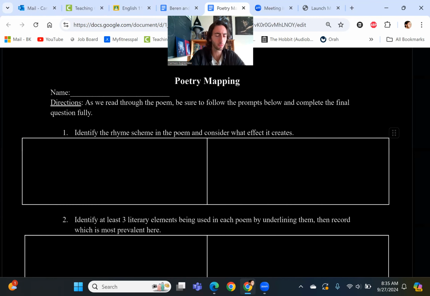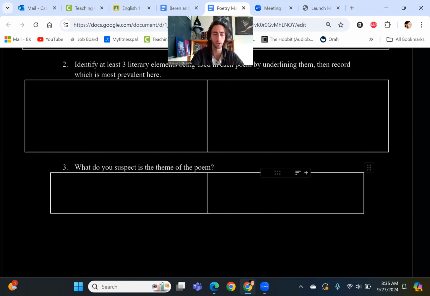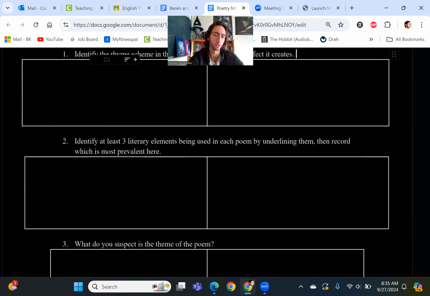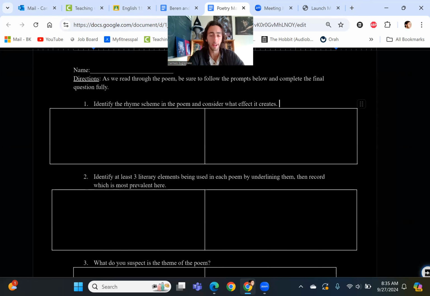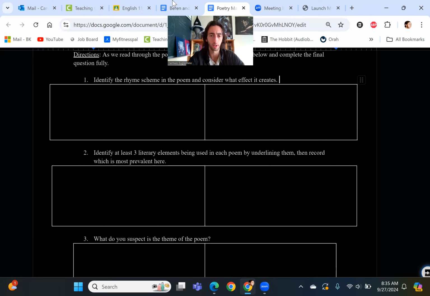Now, looking really quickly at the actual assignment that goes along with this reading, we have a poetry mapping sheet. And you can see that there are three rows split into two columns with three different questions. What I'm going to have us do is fill out one half of the column for each poem that we read. Okay, so for Beren and Luthien, we're going to fill out this side. And then once we finish Beren and Luthien, we're going to read The Raven in the next video, and then we're going to fill out this side. And then in that next video, we're going to talk about how to do this comparative quick write. So we're going to be comparing the two eventually. But for now, what I want us to do is just focus on the poem itself